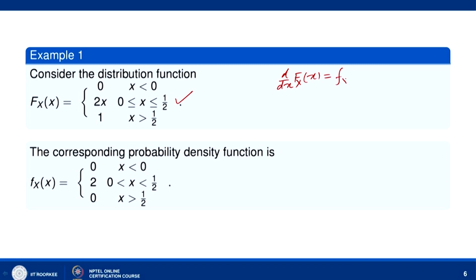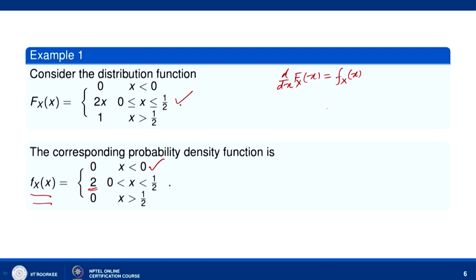By our definition, this is f_X(x), the probability density function. So, f_X(x) will be equal to 0 when x is less than 0. Derivative of 0 is 0, and then for 0 less than or equal to x less than or equal to half, the derivative of 2x will be 2, over the interval 0 less than x less than half.